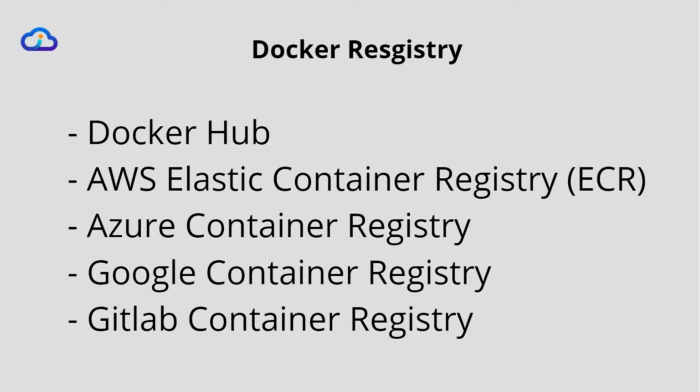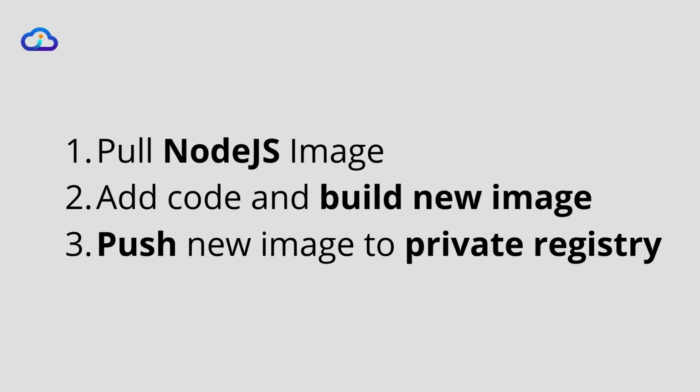So what do we mean by publicly available images? Suppose we take an example of the Node.js Docker image. The Node.js Docker image comes with the capability to run Node.js code.